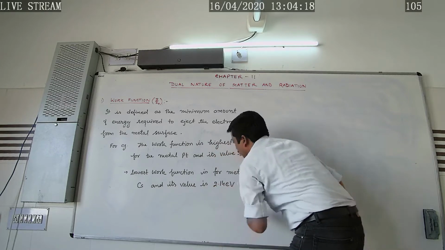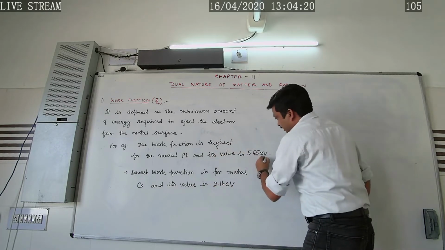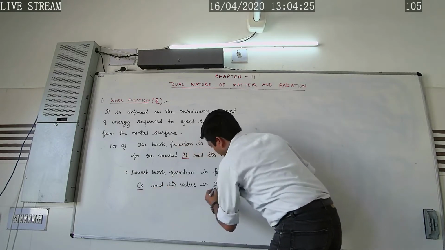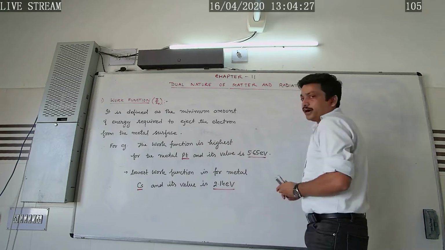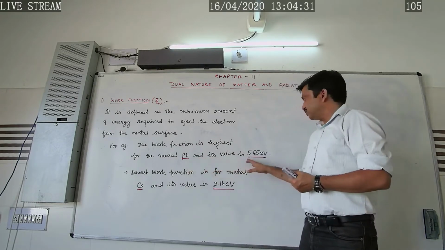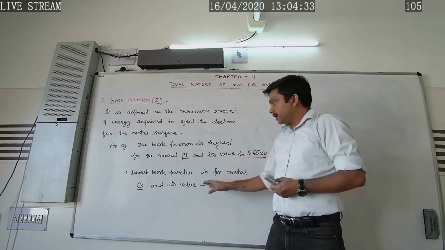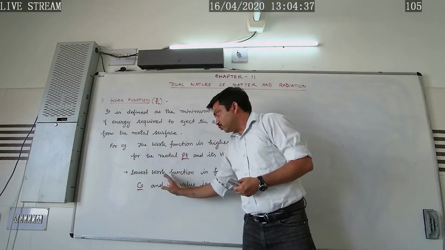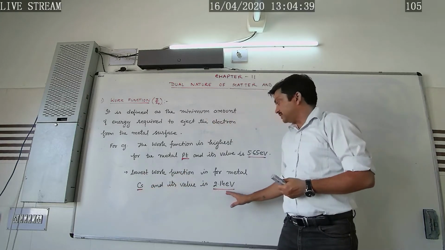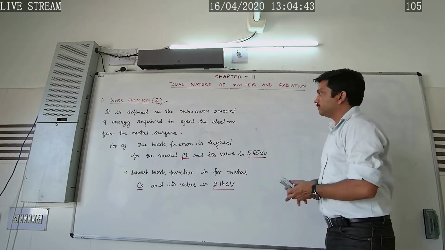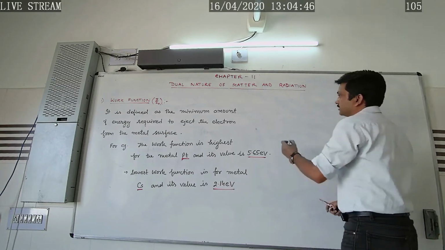Sometimes this question may be asked in the annual exam, for 1 mark: name the metal which has the highest work function. We will name it as platinum, its value is 5.65 electron volt. And the metal which has the lowest work function is cesium, that is 2.14 electron volt. Now let's study the next term.